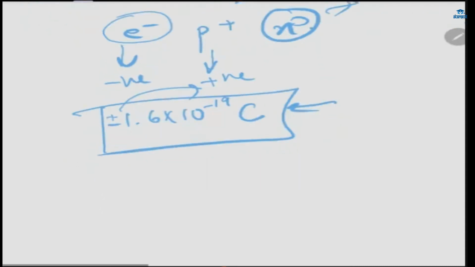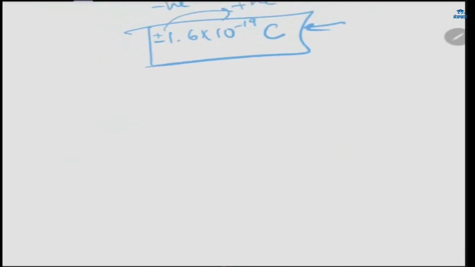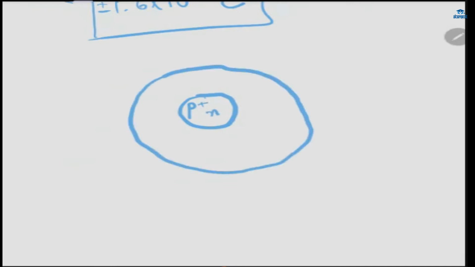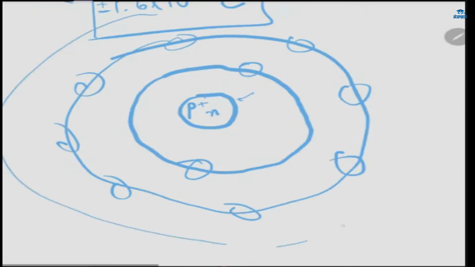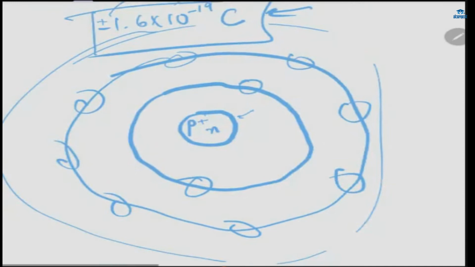As you already know, in chemistry you must have read that inside an atom, what is there inside the nucleus? Proton and neutron, right? And electrons revolve around the nucleus in fixed orbits. There will be 2 electrons in the first shell, then 8 electrons in the next shell, then another shell with 8 and 18 electrons, and so on. You must have read these things.